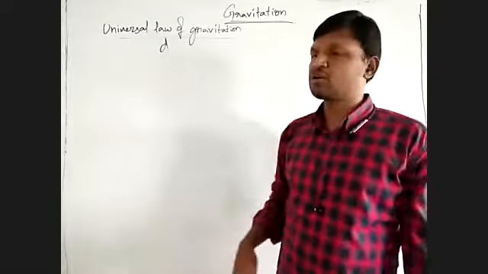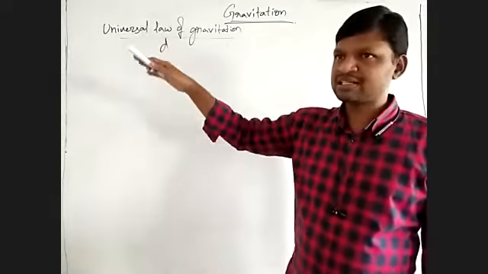So that is the universal law of gravitation that we discussed yesterday.